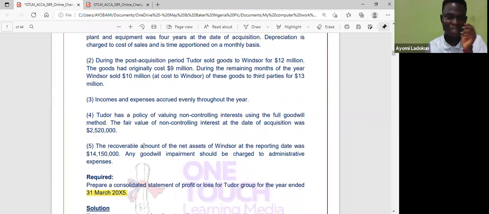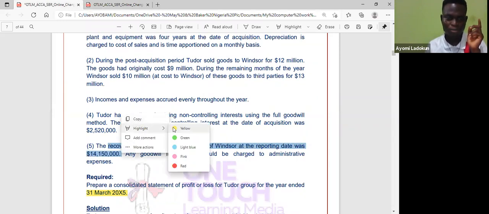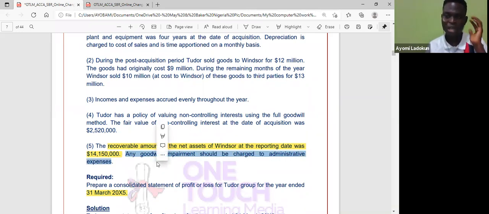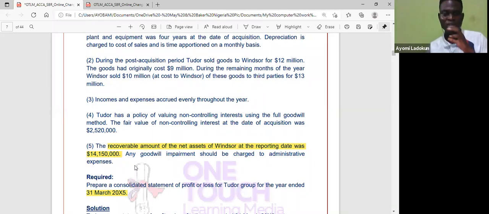The additional information gives me a recoverable amount of net assets of 14.1. So that tells me that I will compute impairment. Don't always expect the examiner to say goodwill has been impaired and give the recoverable amount. Once we're given the recoverable amount of net assets, although it says any goodwill impairment should be taken to administrative expenses, that's fine. It's just telling me how it should be treated. Even if it's silent, you take it to administrative expenses. In some cases, you can be asked to take it to cost of sales. Since it has given me the recoverable amount of the net assets, obviously I'm going to compute goodwill impairment.